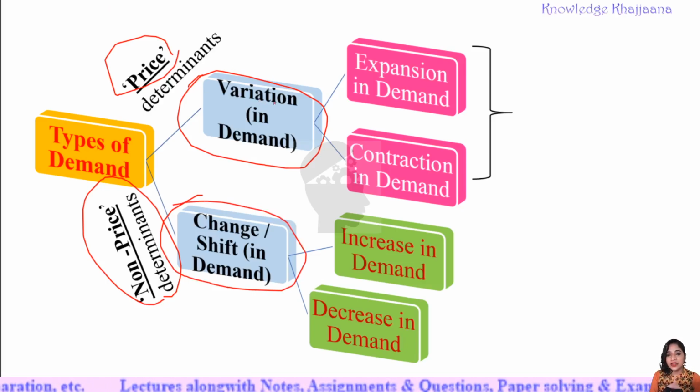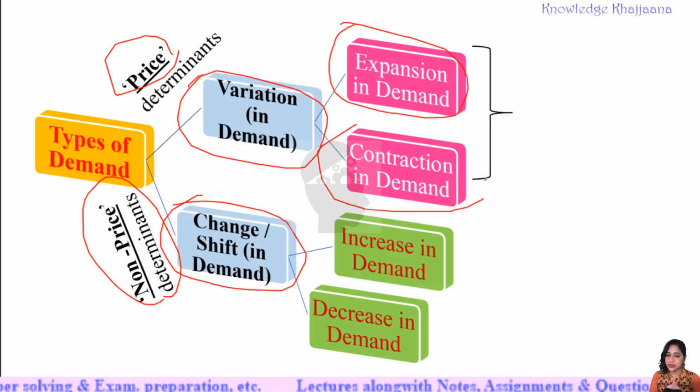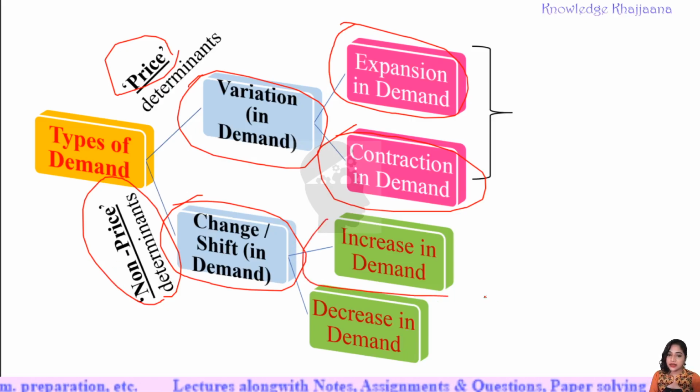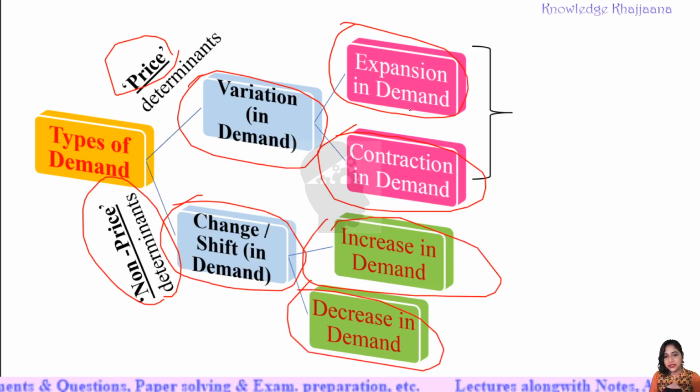And when there is variation in demand due to change in price, then it can be of two types, either expansion in demand or contraction in demand. And when there is change or shift in demand due to other components, then it can be either increase in demand or decrease in demand. So these are the four basic subtypes of the two types: variation in demand and change in demand.